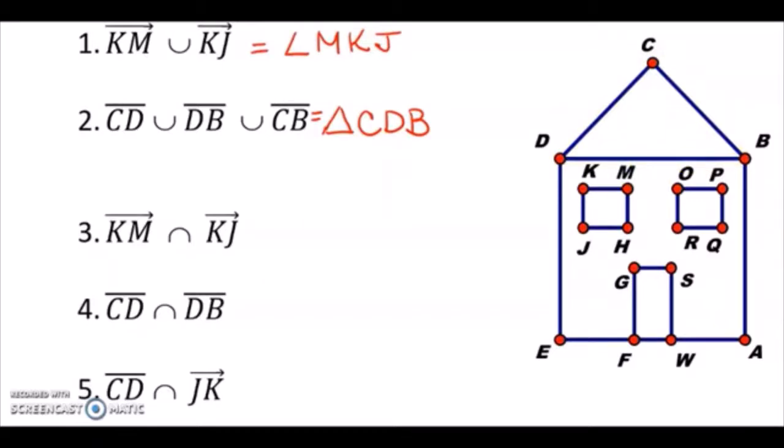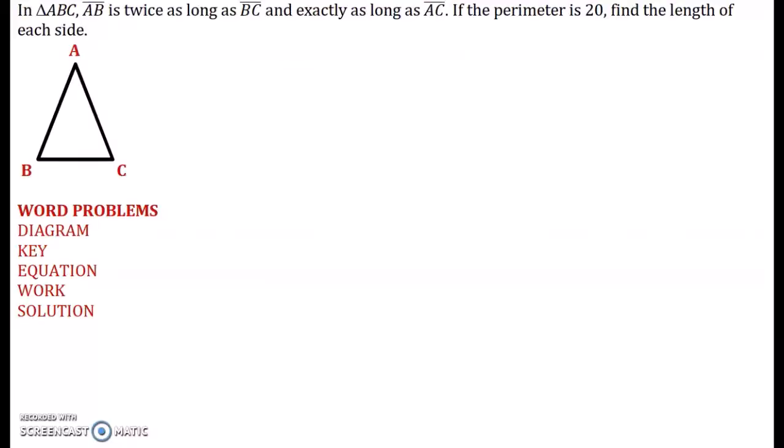So if I look for ray KM, starting at K, going to M, and that can go on forever, and that intersects with ray KJ, that only intersects at that one point, point K.